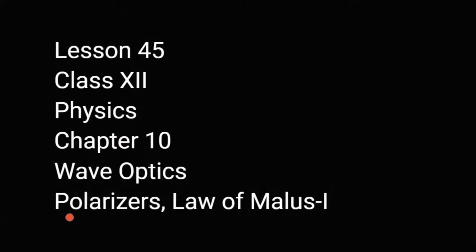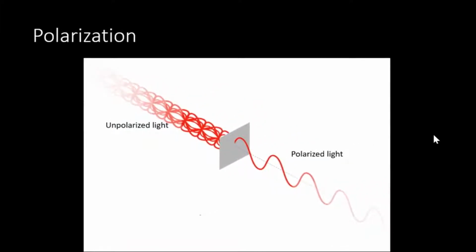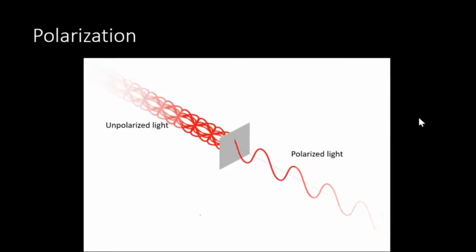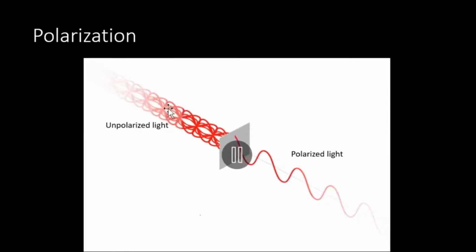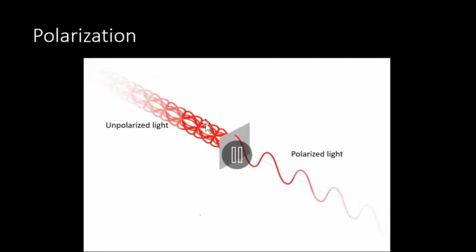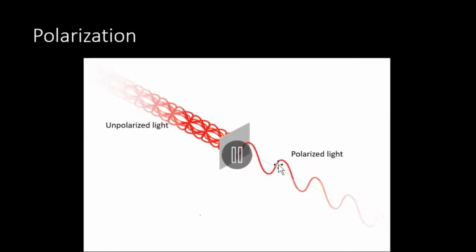In this lesson we'll discuss polarizers and the law of Malus. In our previous class we discussed polarization. So what is polarization? The process of converting unpolarized light to polarized light, or I can also say the phenomenon of restricting the vibrations to just one plane.